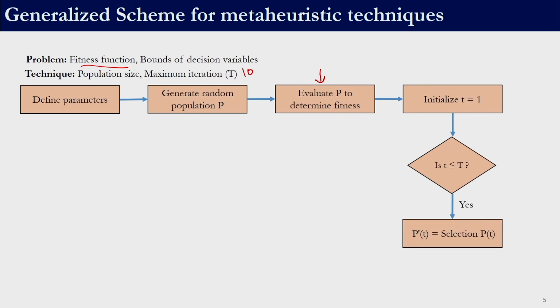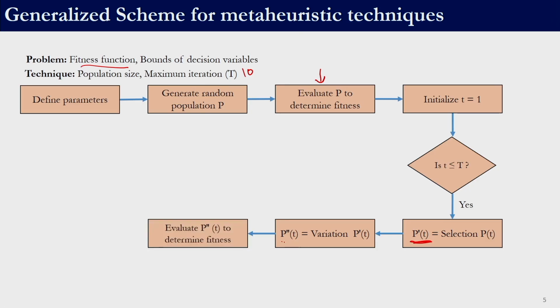Now that we have a population, a few members of the population are selected. Those selected members are known as P prime of t. So, we already have a population, we select a few members from the population, and we perform some operations on them so as to vary them. The solutions which we have selected from the initial population, we vary them so as to get a new set of solutions. Once we have the new solutions, we will evaluate the fitness function of the new solutions.